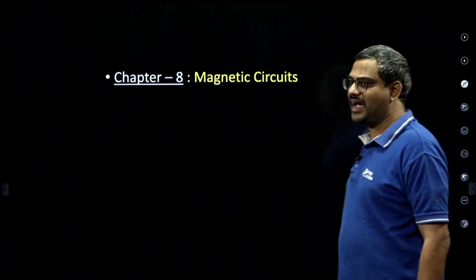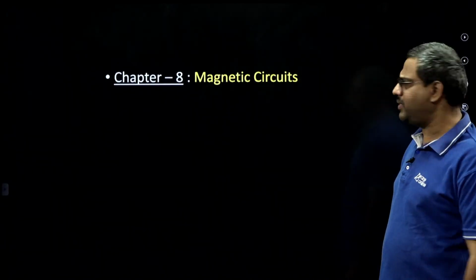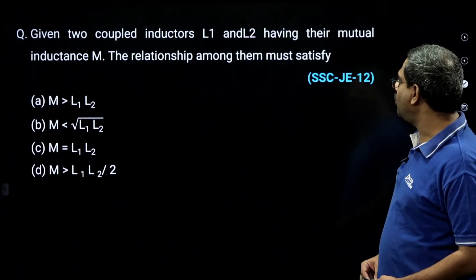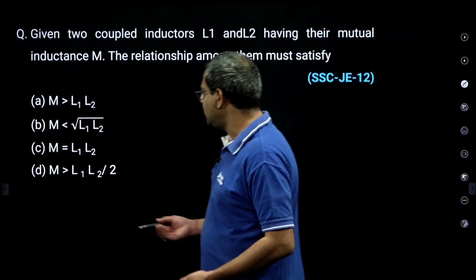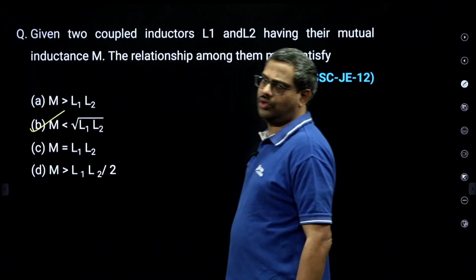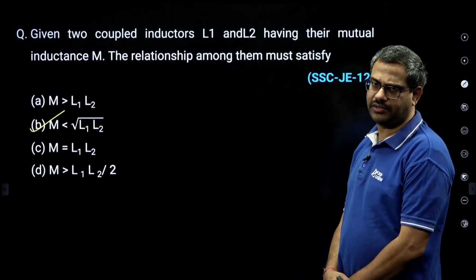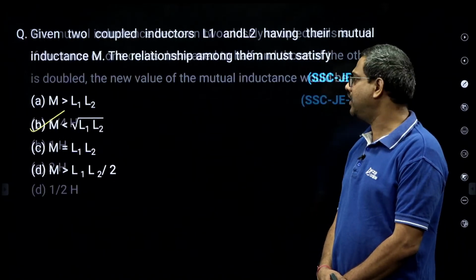Now magnetic circuits, let us expose to some bits. See this question: in coupled coils of L1, L2 having mutual inductance M, the relationship that must be satisfied is clearly M is less than or equal to root L1 L2. Standard bit.